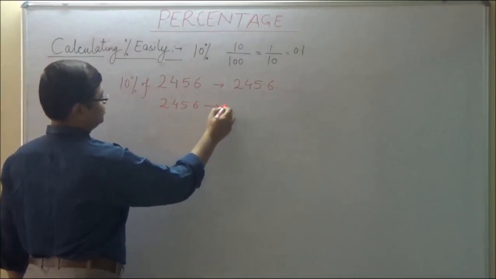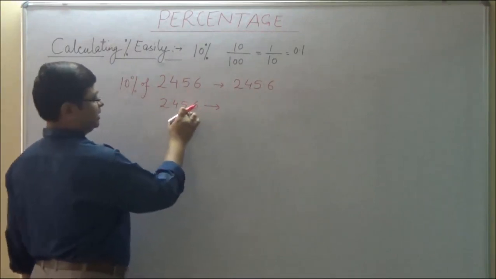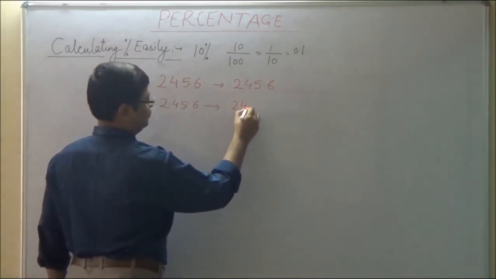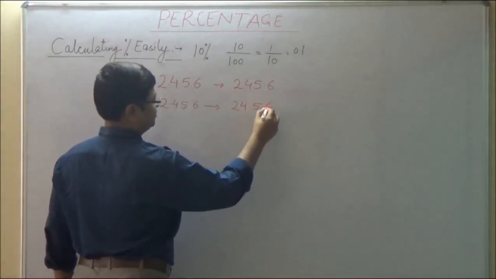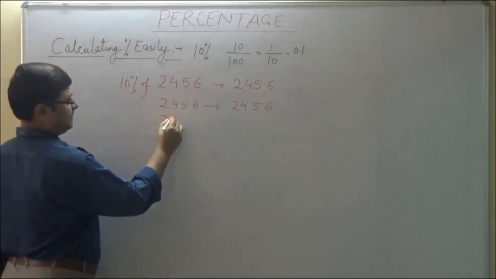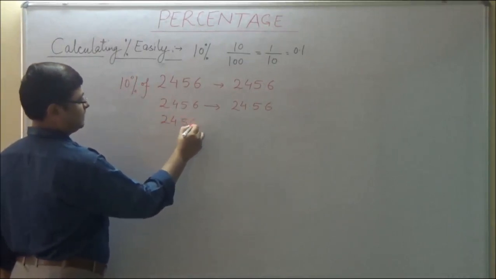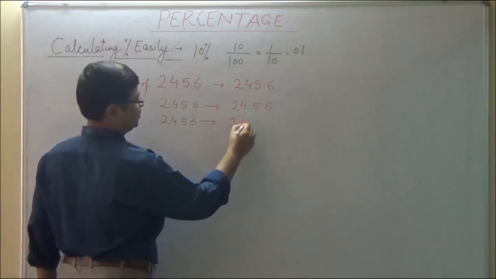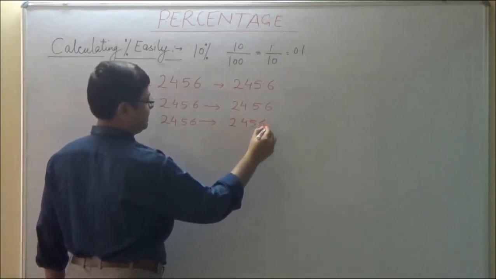Again, if we have the number 245.6, then 10% of this number will be, again moving the decimal one place left, 24.56. 10% of 24.56, just move the decimal to the left again, this will be 2.456.